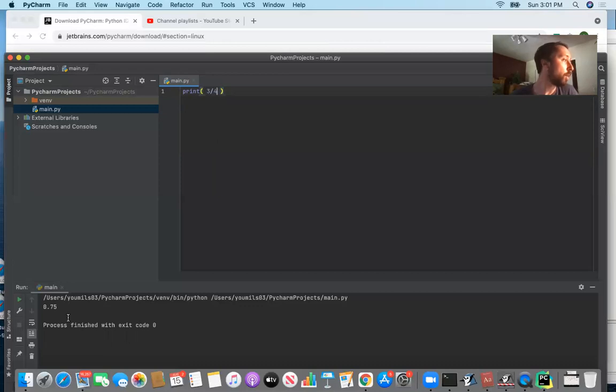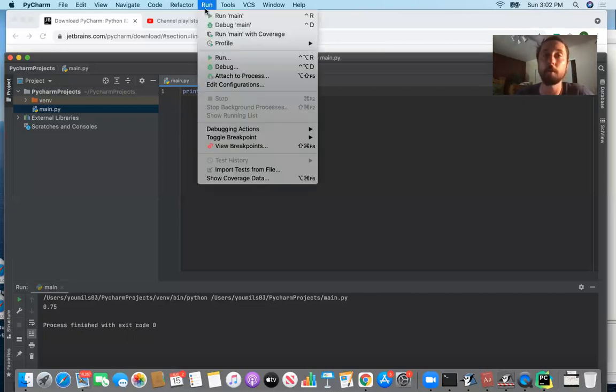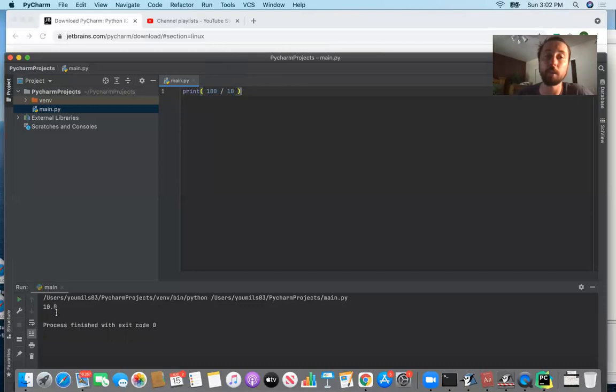Okay, and then we can also take a look at the differences between integers and floating point numbers. Even if you had a perfect division in Python, so even if you had 100 divided by 10, and we know there are exactly 10 full groups of 10 in the number 100, if you go ahead and run the main method, you're going to get a floating point number.